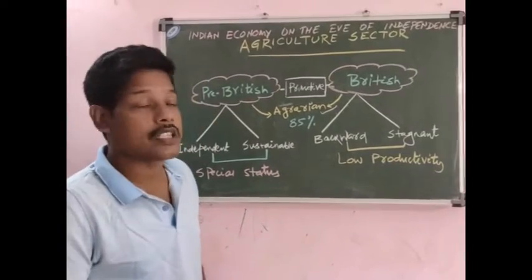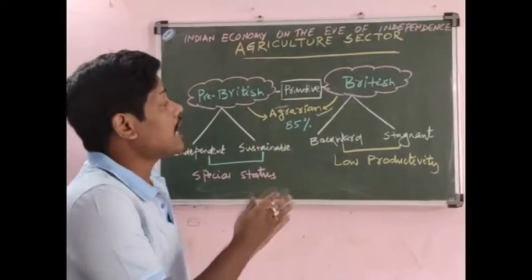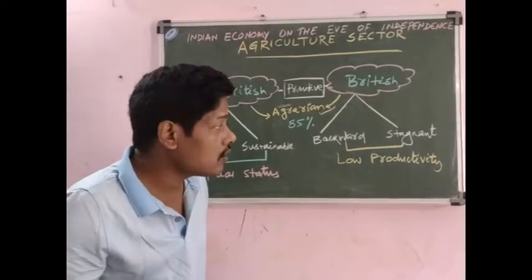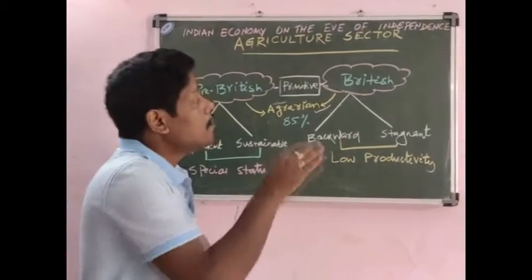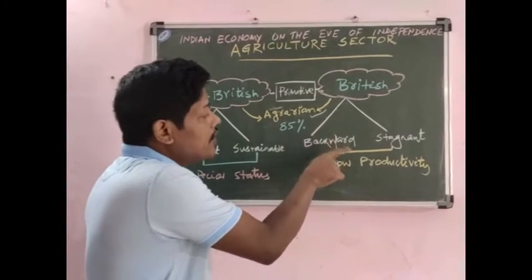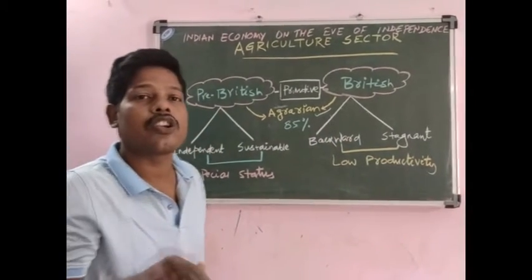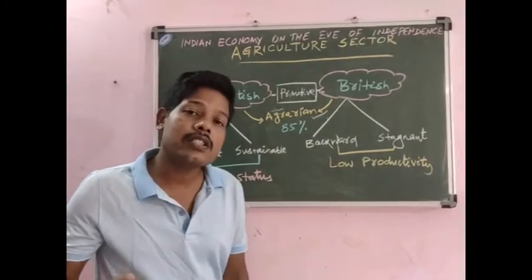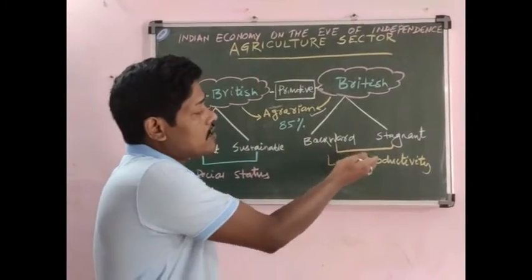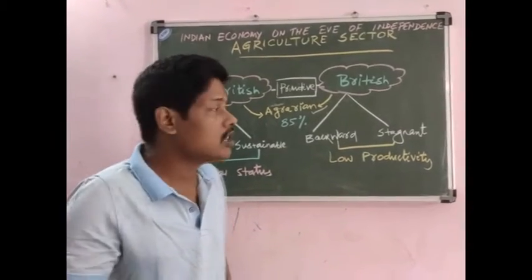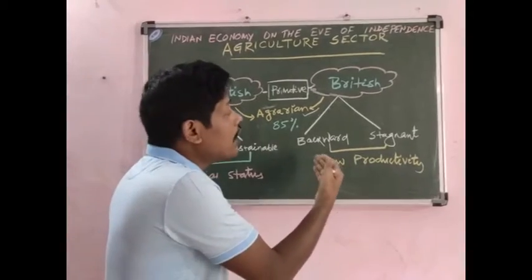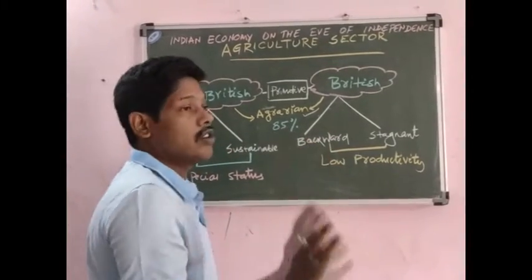Now the question arises: why was there backwardness and stagnation in Indian agriculture during the British period? That is because of the policy of the colonial rule implemented in India as far as its agriculture sector is concerned. So friends, let's discuss the causes of the backwardness and stagnation in Indian agriculture during the British period, which was reflected on the eve of independence.